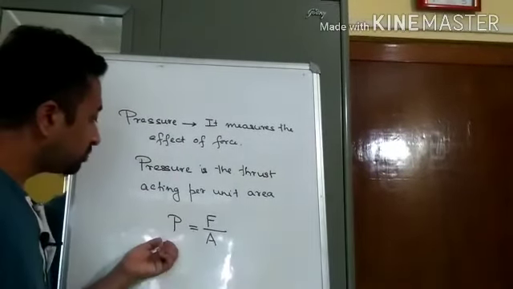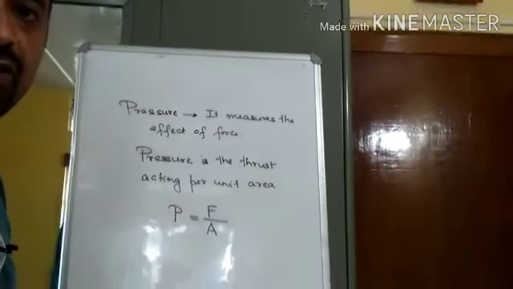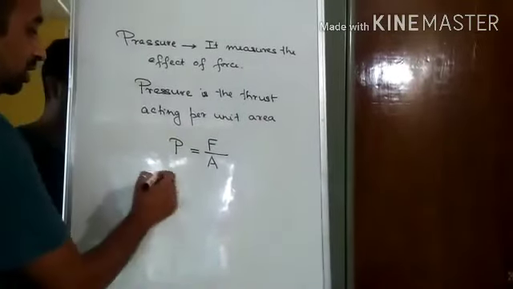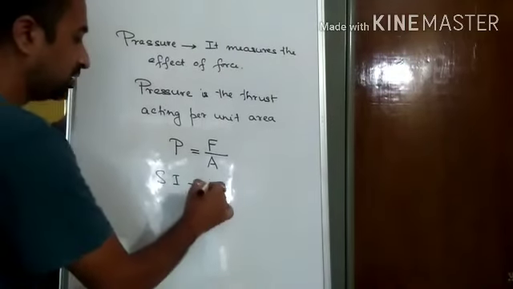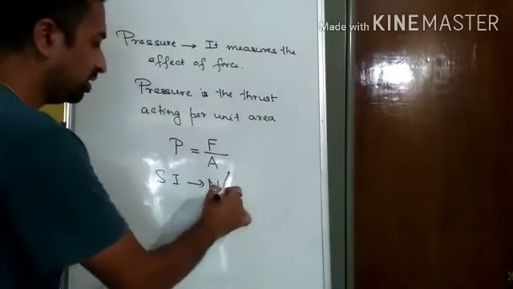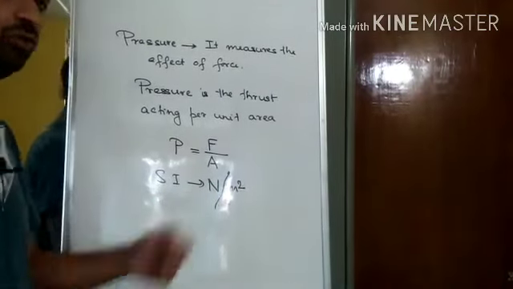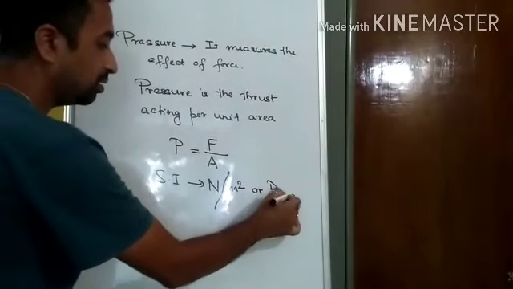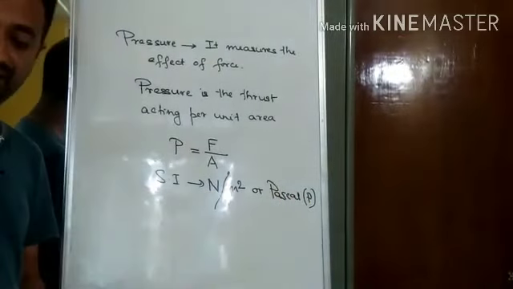So pressure is equal to force, or thrust, acting per unit area. Here we can say the SI unit. The SI unit of force is Newton, and the unit of area we know is meter square. So the SI unit of pressure is Newton per meter square, or Pascal. It is called Newton per meter square or Pascal.